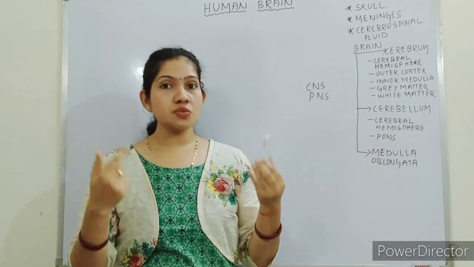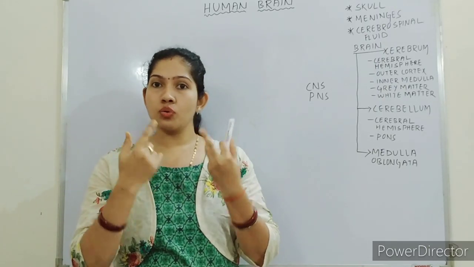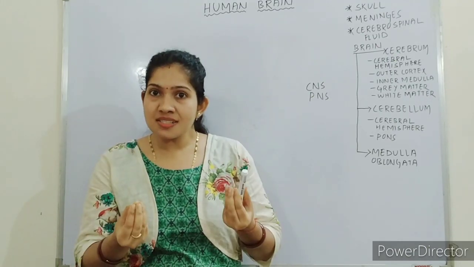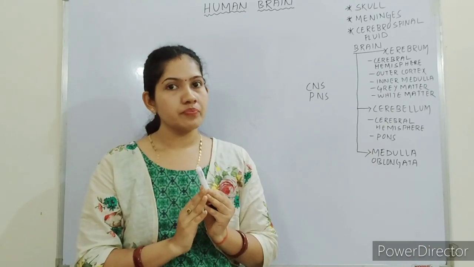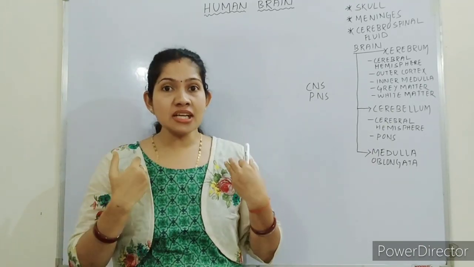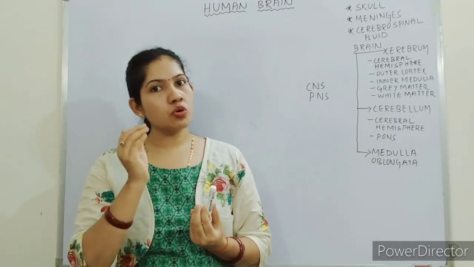Neurons that arise from sense organs like skin, eye, ear, nose, tongue. So the neurons that arise from the organs and move to the brain and spinal cord are known as sensory neurons. What are motor neurons? Neurons that arise from the brain and spinal cord and move to the organs are known as motor neurons.